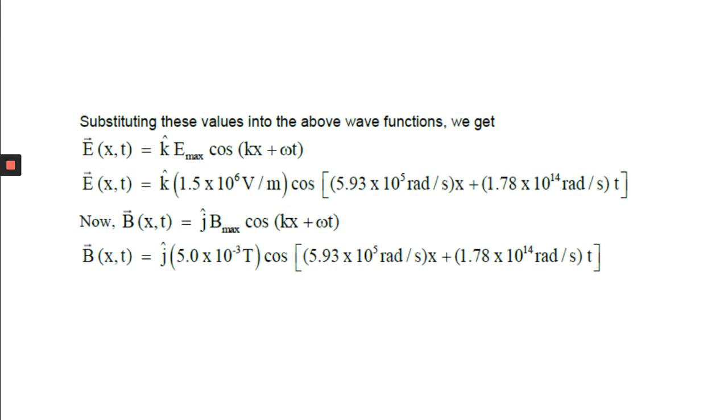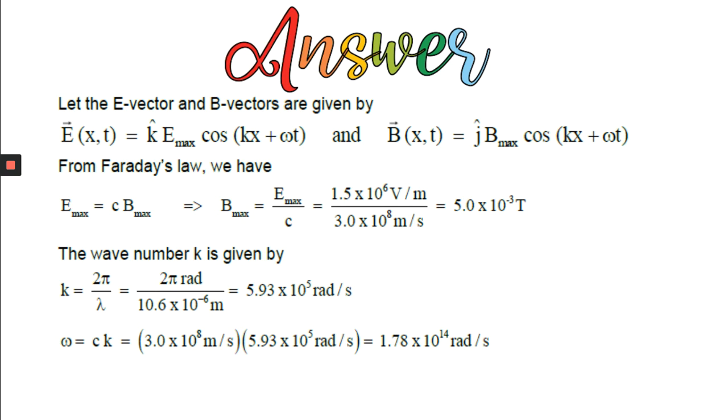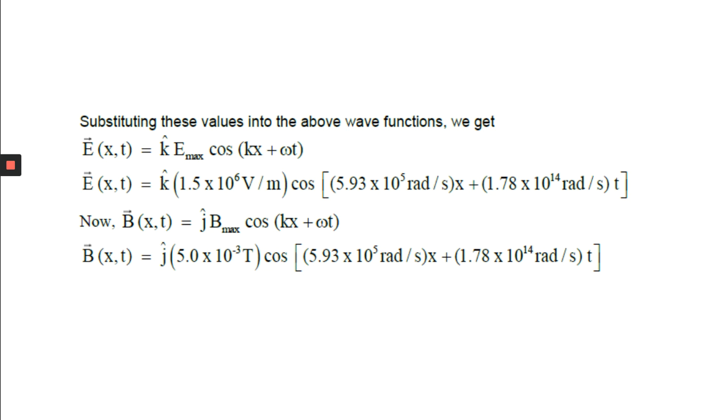So E x you can write, in the direction of K cap, E maximum cos, put the value of K, 5.93 into 10 to the power 5 x, plus 1.78 into 10 to the power 14 t. Okay. Similarly, you can write B, the maximum value we have found out, then cos of kx plus omega t.